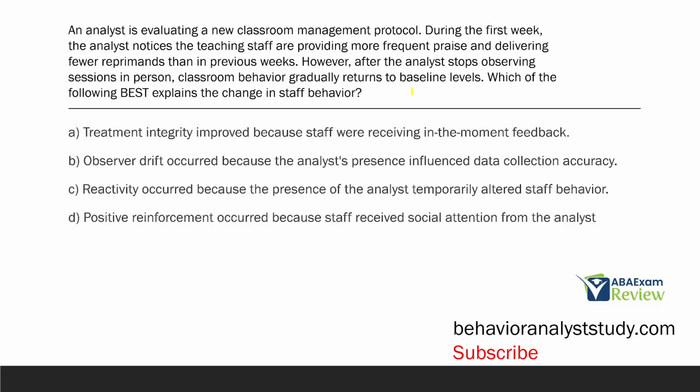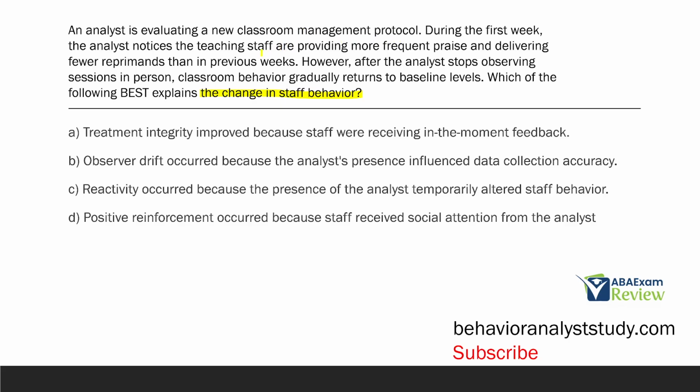So a longer question with some longer answer choices, but that's not going to overwhelm us or make us panic, because in a lot of cases, these can actually be very straightforward questions as long as we take our time and attack the question and understand what it's asking for. We're looking for what explains the change in staff behavior. Now, we know the analyst is looking at this classroom management protocol.